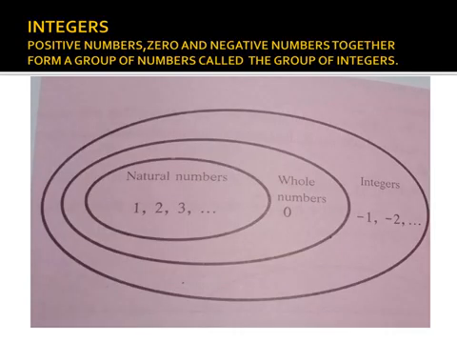See here, we have seen the natural numbers, whole numbers, negative numbers, and positive numbers. All this group of numbers is called integers. So what is the meaning of integers? Positive numbers, 0, and negative numbers together form a group of numbers called the group of integers.